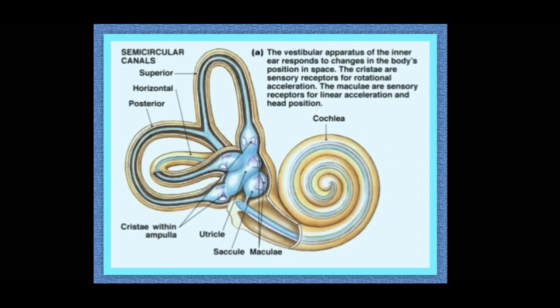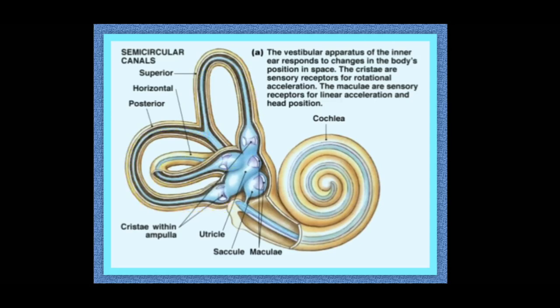So here you can see the vestibular apparatus is made up of two major parts, that is the semicircular canals and the vestibule. Semicircular canals, from the name itself, indicate three circular shaped structures. Not a full circle, semicircular. So half circle. Here is one, this is the second one and this is the third one.